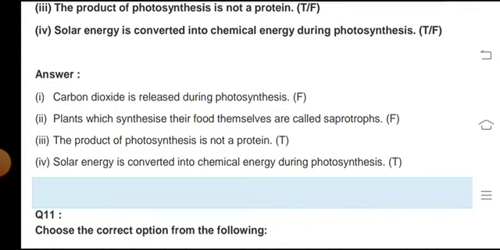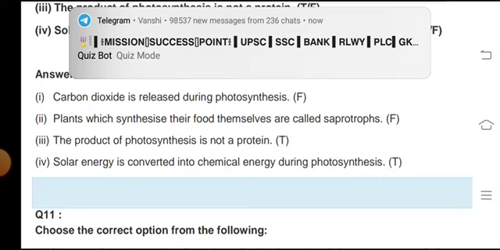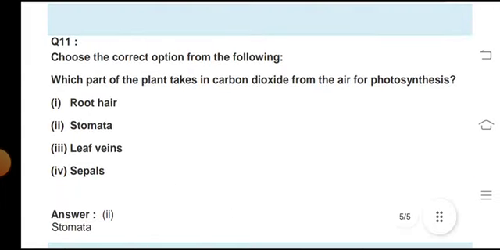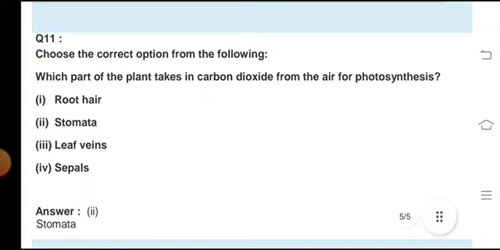Plants which synthesize their own food are called saprotrophs: false. The product of photosynthesis is not protein: true. Solar energy is converted into chemical energy during photosynthesis: true.